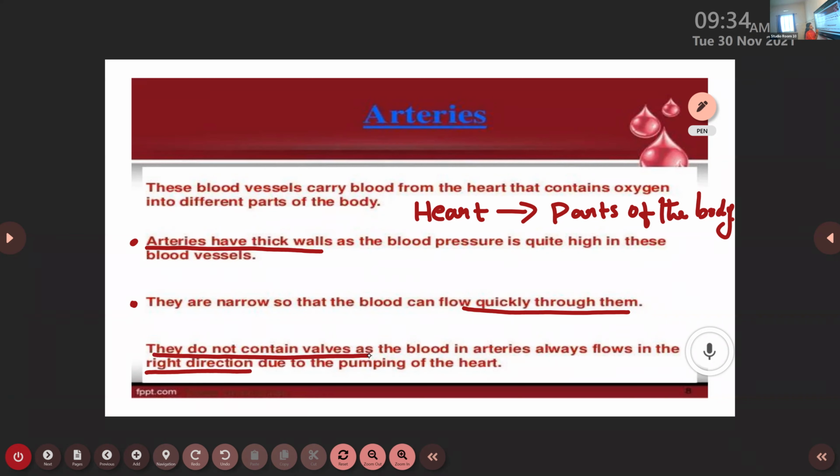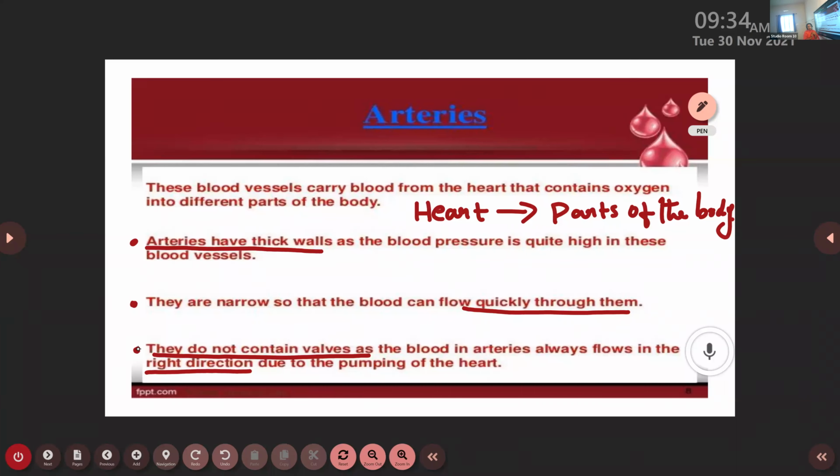Arteries do not contain valves because blood in the arteries always flows in the right direction due to the pumping of the heart. So this is the third characteristic of arteries. They do not contain valves.